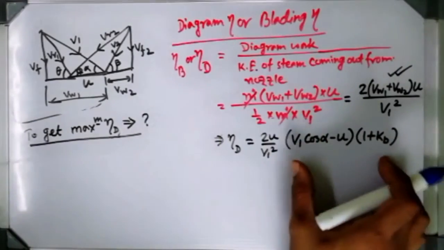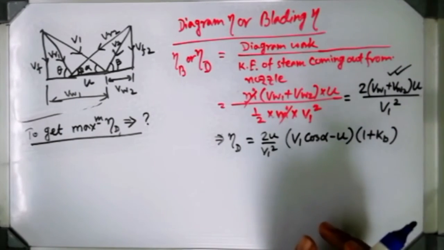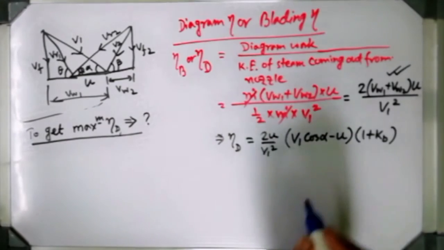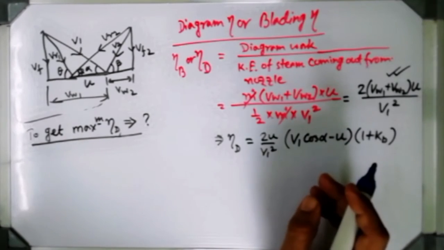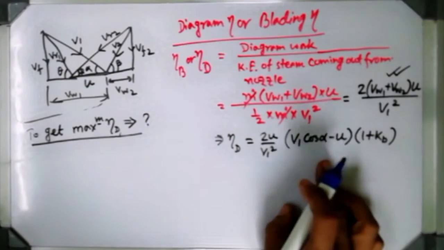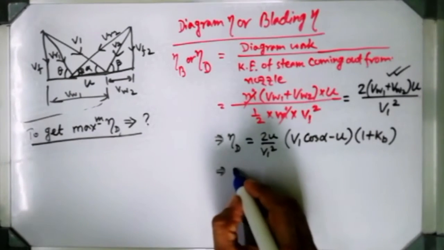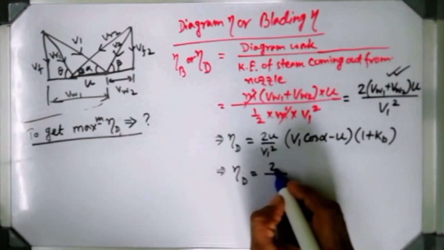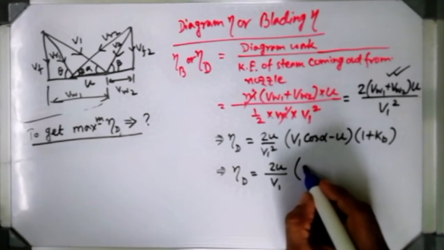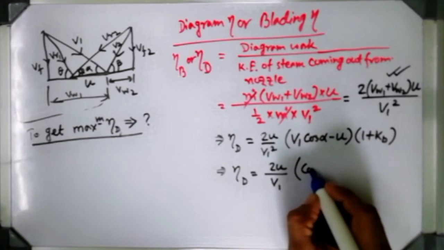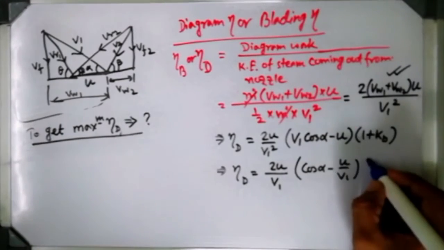Basically, just before this I have shown you how it is coming. I think you can understand. Okay, let's move on. Then what I am doing now, if I take 2u by v1 square, I make a very slight change like this, pushing one v1 inside. So this v1 will get cancelled, it will be only cos alpha, and it will be u by v1. The rest of the things remain the same.